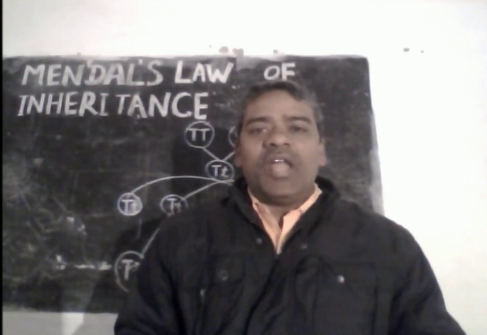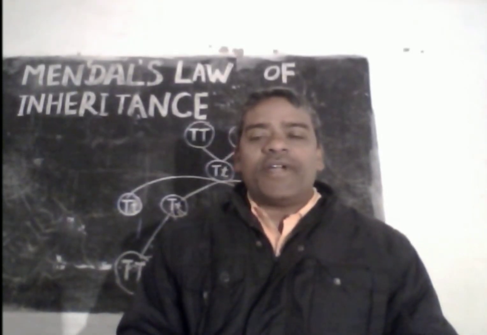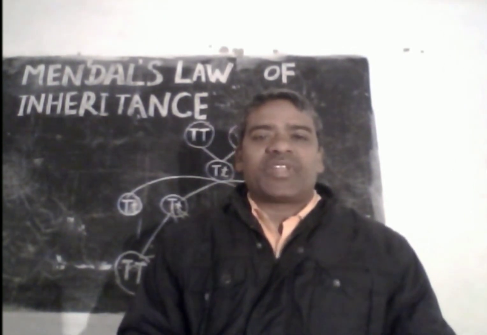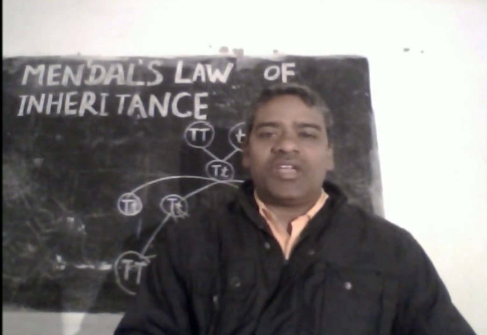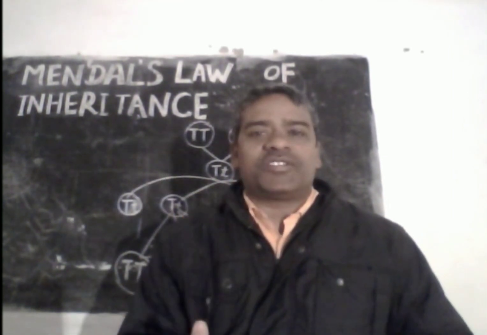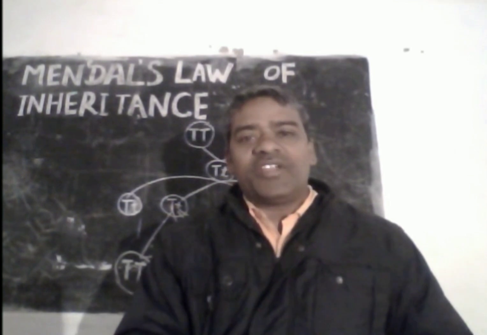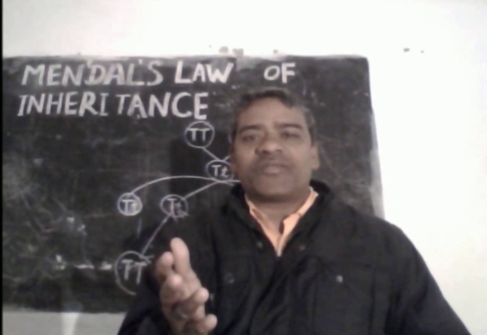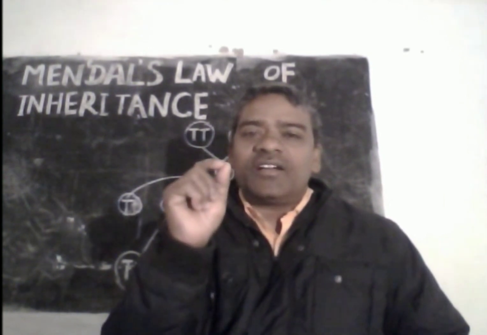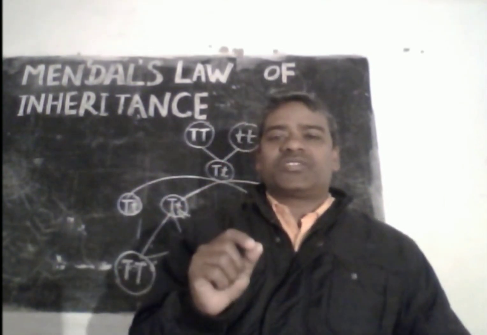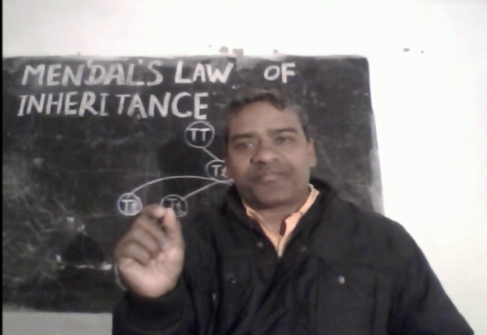Gregor Johann Mendel has given the law of inheritance. He was a priest and a teacher in a church. He was interested in research on heredity. He had taken training in cross hybridization. He selected tall and dwarf pea plants for his experiments.